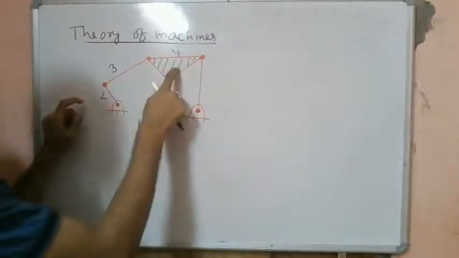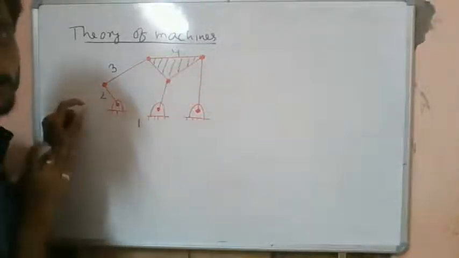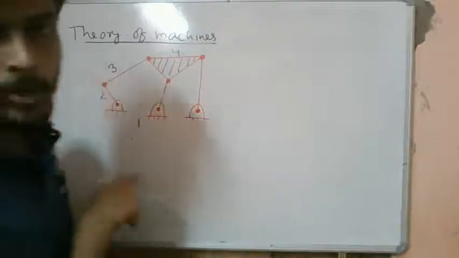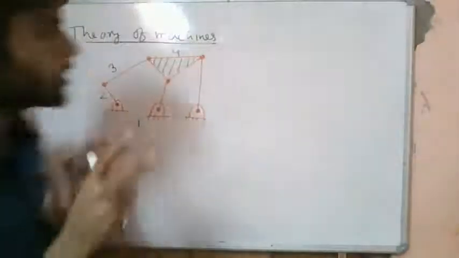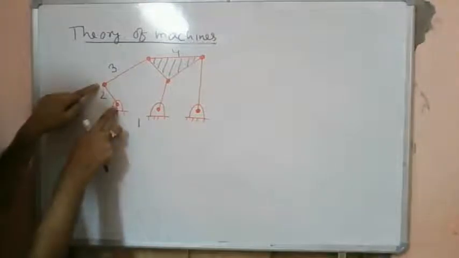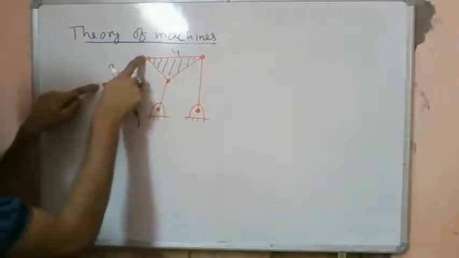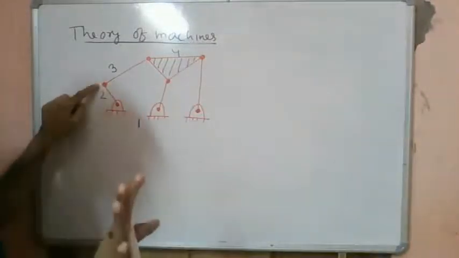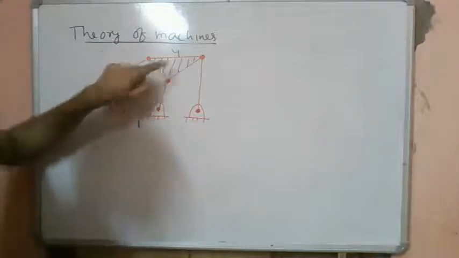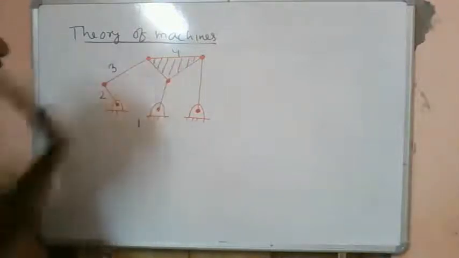So this is not a binary link, this is rather a ternary link. In the earlier problem we had a ternary joint. Here all the joints are binary joints, but this link is a ternary link.